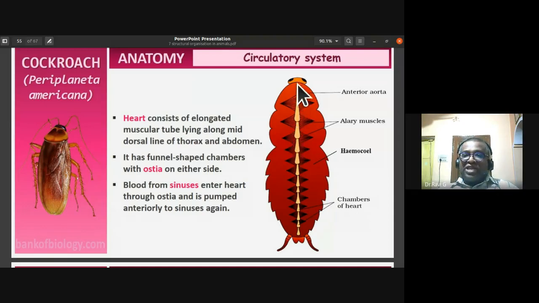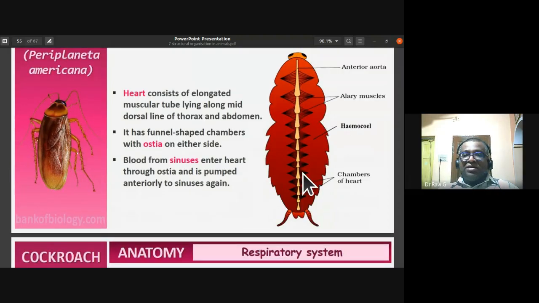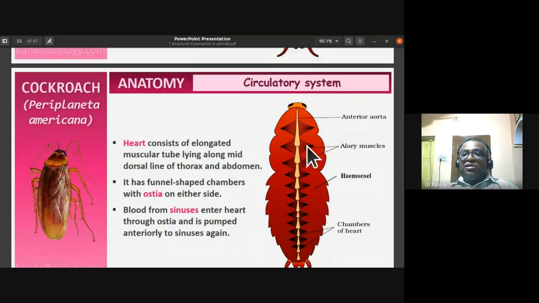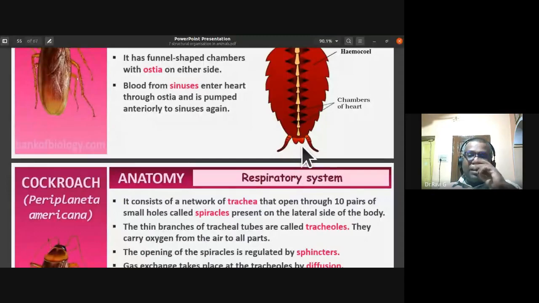It has funnel shaped chambers. You can notice all of them are funnel shaped chambers with ostia on either side. Blood from the sinuses enters the heart through ostia and is pumped anteriorly to the sinuses again. So with ostia, they have openings on either side, and blood enters through the ostia into the funnel shaped chambers. That is how the circulation of blood is done by the cockroach.